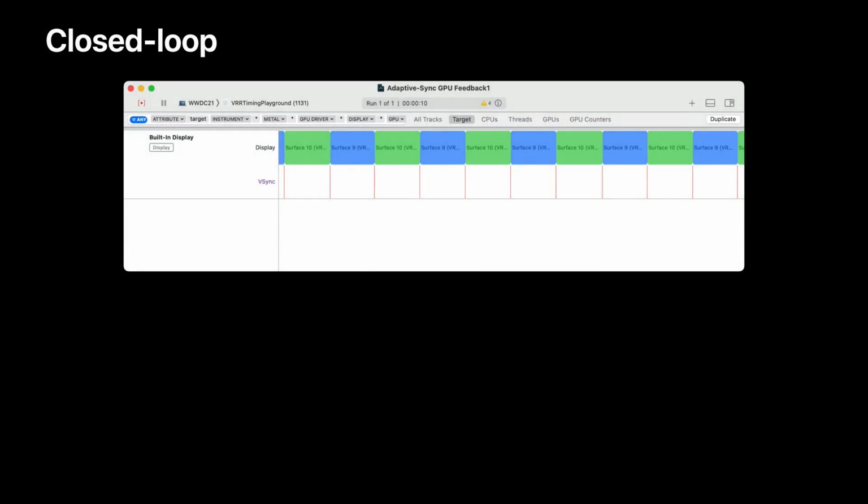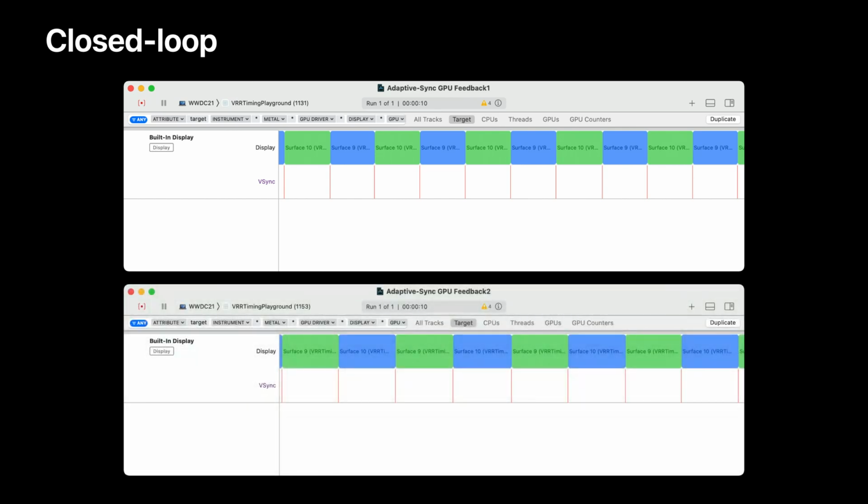As you can see, we're presenting at a rate similar to the previous example, but this limit is determined by the previous frames we've generated, and will produce even frame rates across a range of Mac GPUs. Here we can see the same program running smoothly at 48 Hz on a less powerful Mac, without any additional code changes.